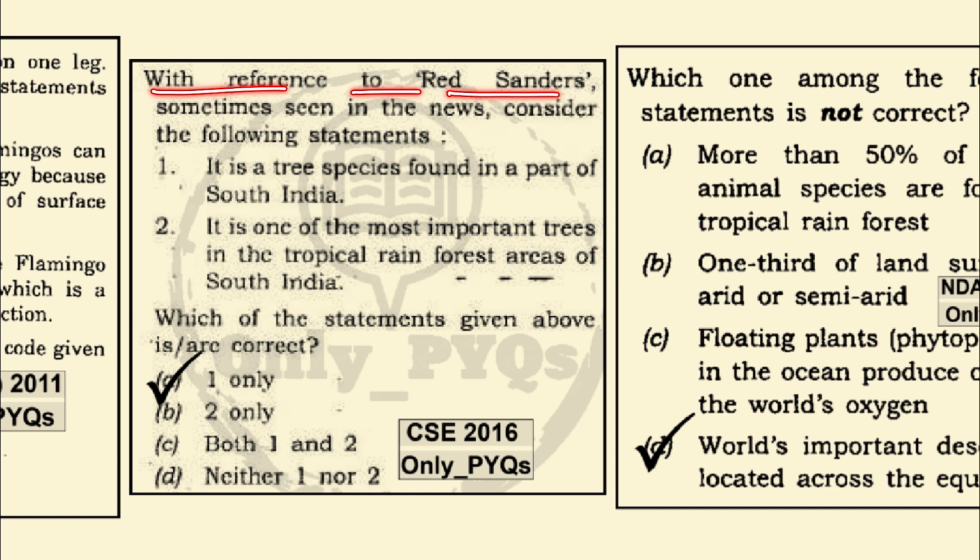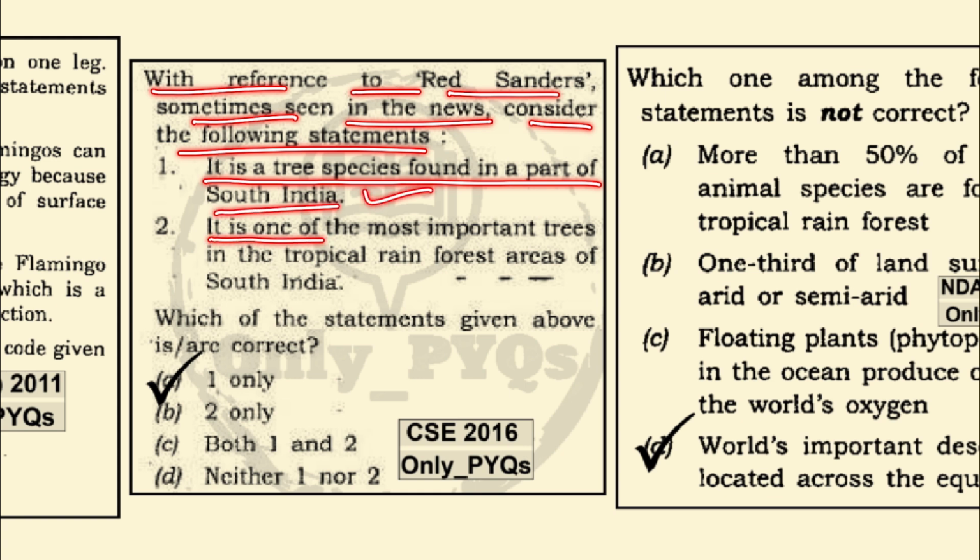With reference to red sander, sometimes seen in the news, consider the following statements. It is a tree species found in parts of South India. Correct. It is one of the most important trees in the tropical rainforest areas of South India. This is wrong, hence 1 is correct.